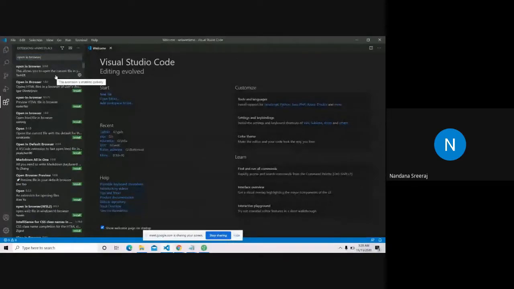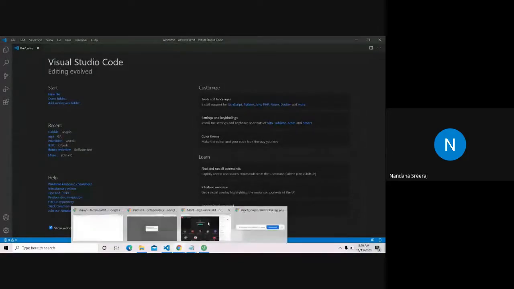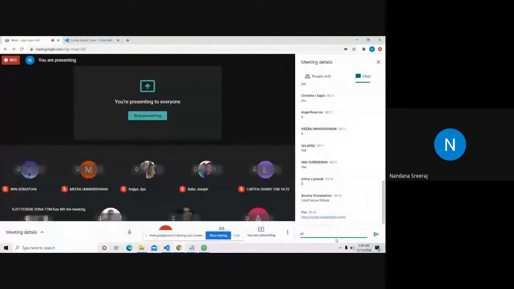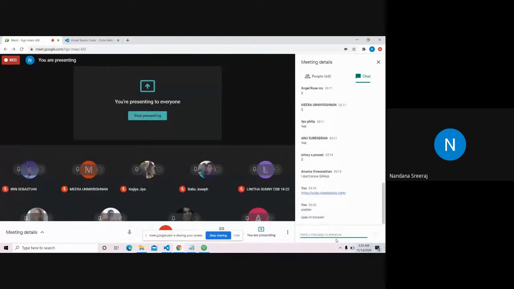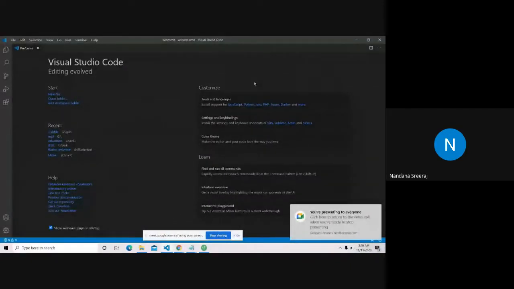After installing your VS Code, just go to extensions and download these two. I'll also put them in the chat box, and I'll try to put it in the group also after the class. So we have our VS Code all set for programming.